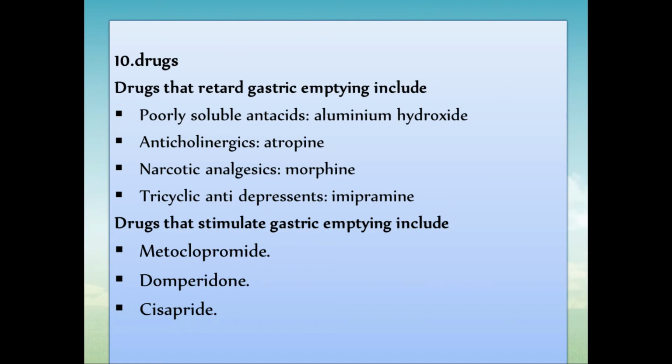Okay, then anticholinergics like atropine, narcotic analgesics like morphine, and tricyclic antidepressants like imipramine. These drugs will retard the gastric emptying. Then drugs that stimulate gastric emptying, the examples are metoclopramide, domperidone and cisapride. These are the drugs that will promote the gastric emptying.